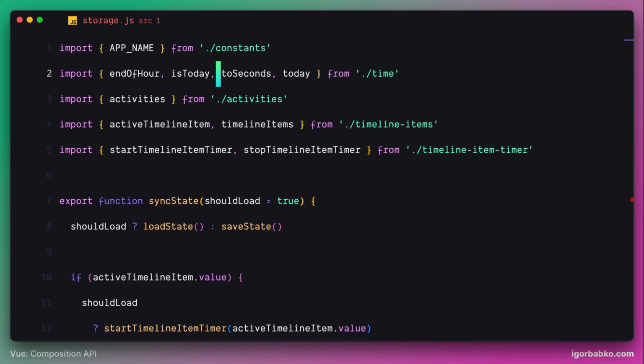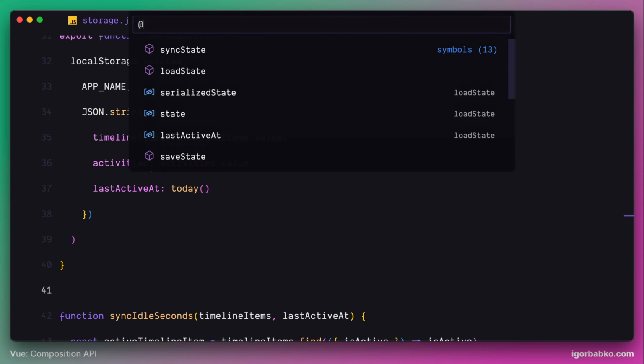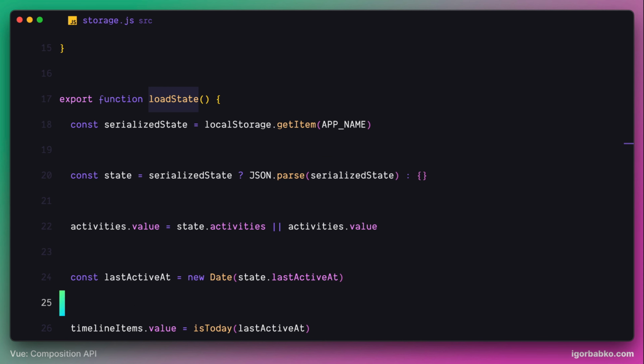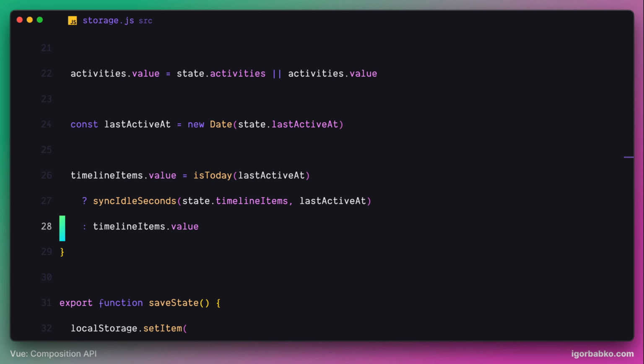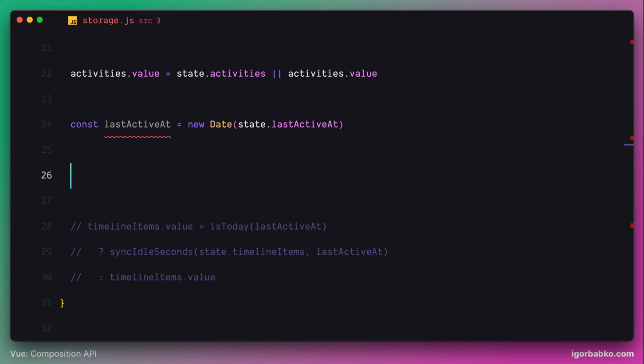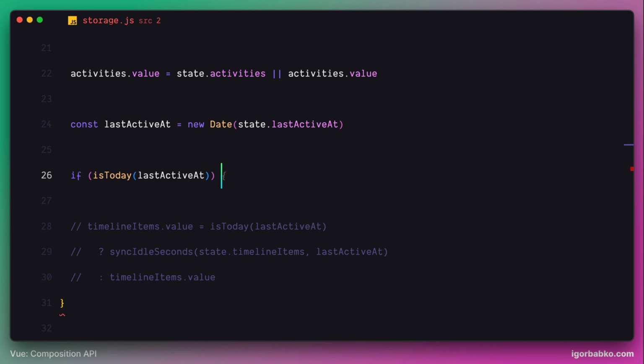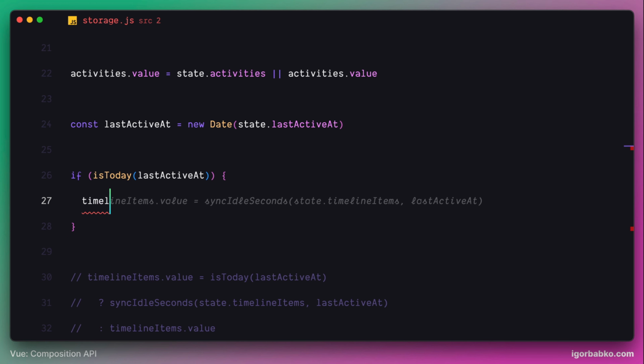First of all, let's find that function which is responsible for loading the state from the local storage. In this function, we're going to rewrite this logic which assigns timeline items read from local storage to the timeline items reactive variable. Firstly, I'm going to rewrite this logic in a different way by using a full conditional expression.